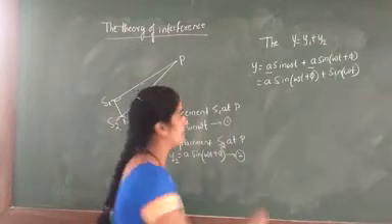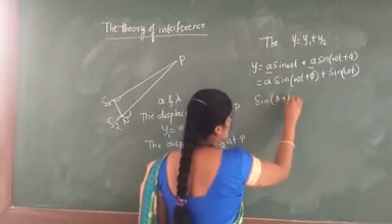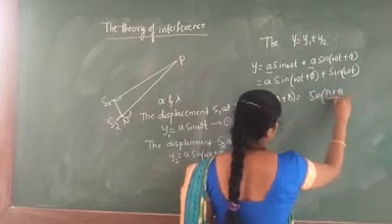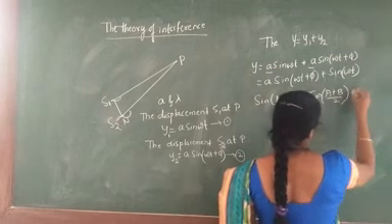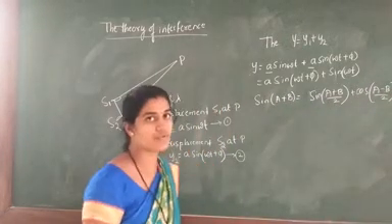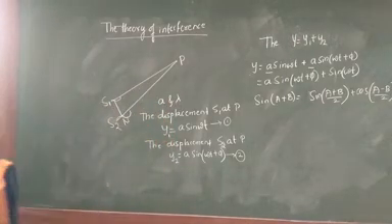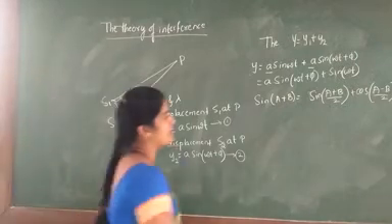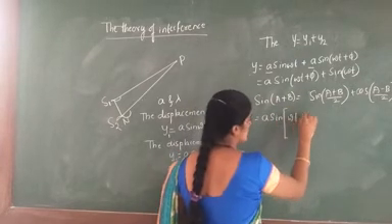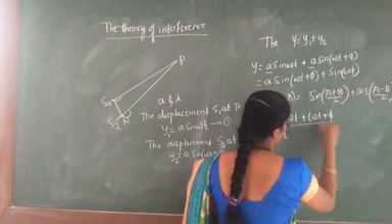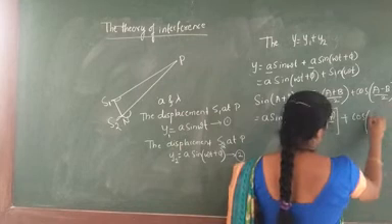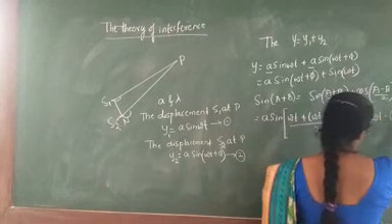Now, using the formula sin A plus sin B is equal to 2 sin((A plus B) by 2) cos((A minus B) by 2), we can write the equation as a [sin((omega t plus phi plus omega t) by 2) plus cos((omega t plus phi minus omega t) by 2)].